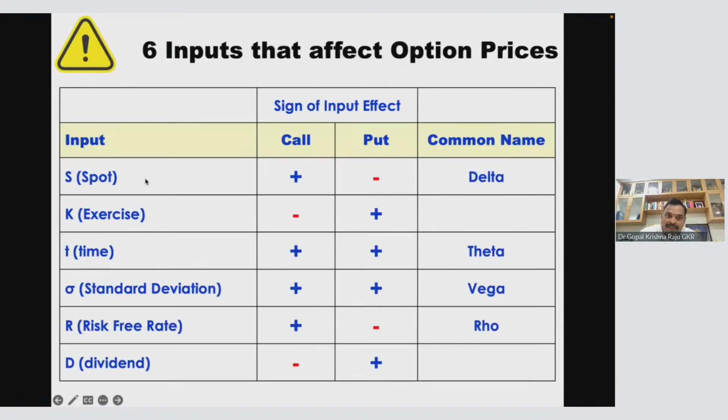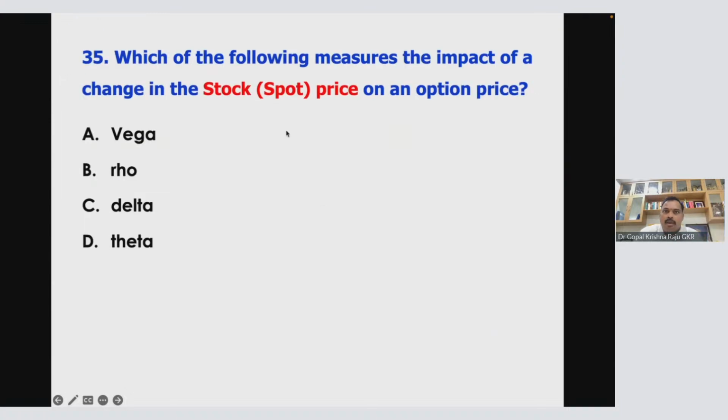Okay. Change in spot price. Okay. Or change in the prices. Delta. Change in time is theta. Change in standard deviation is vega. Okay, V means volatility. Change in risk-free rate, R, rho. Okay. Now, look at this. Which of the following measures the impact of a change in stock price? Impact of the change in stock price. That is your delta, 35C.